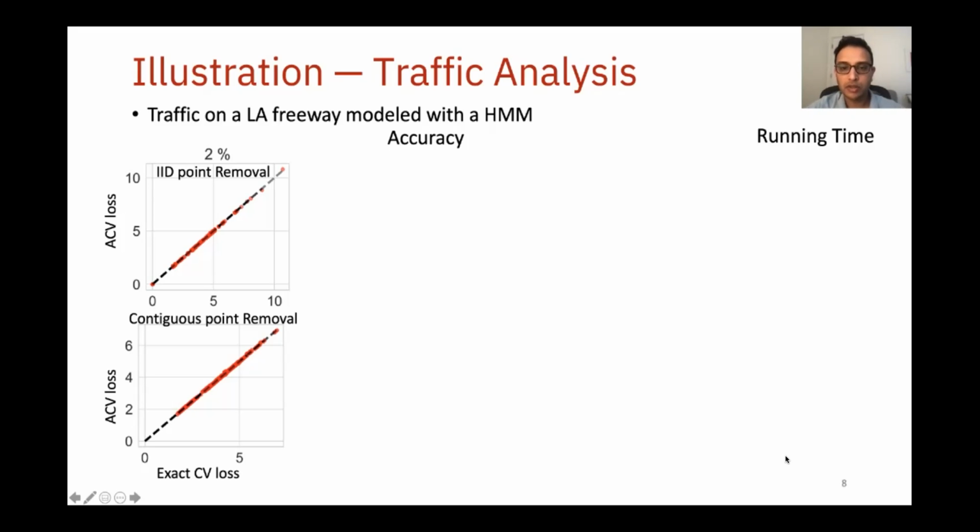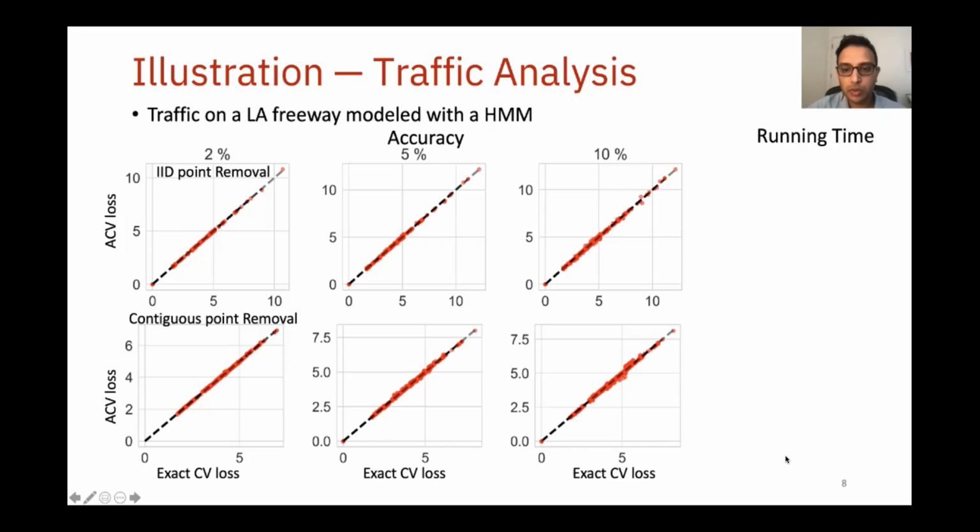In these plots, each red dot corresponds to one held-out fold. The dot's x-coordinate is the loss on that fold under exact CV, and its y-coordinate is the loss under approximate CV. The closer the red dot is to the diagonal, highlighted by the dashed black line, the better the agreement between exact and approximate CV.